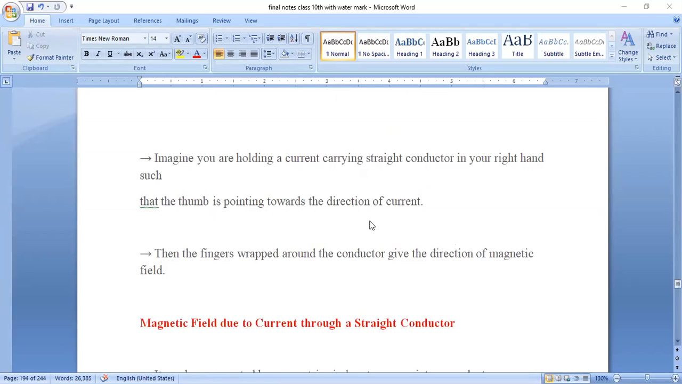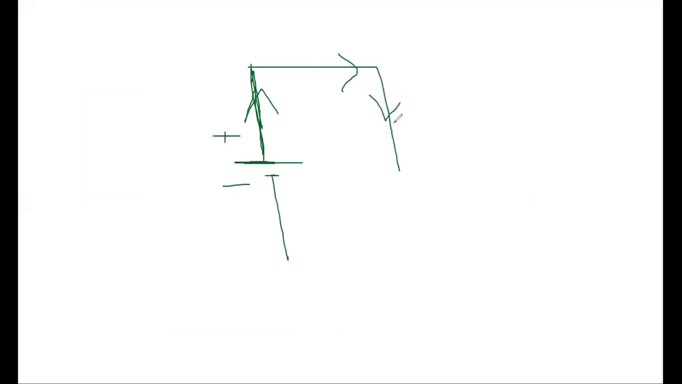pointing towards the direction of current. So you should know the direction of current. How will you identify the direction of current? If this is our battery, say this is the positive terminal and this is the negative terminal. The positive terminal is the big one like this, the negative terminal is like this. So the direction of current in the conductor will be from positive to negative, like this.